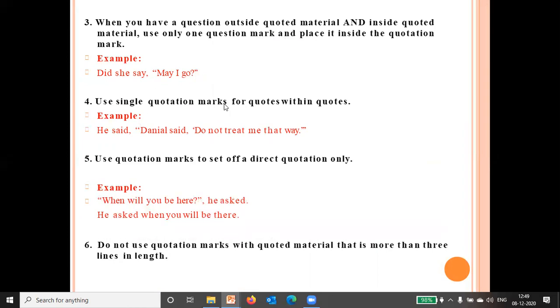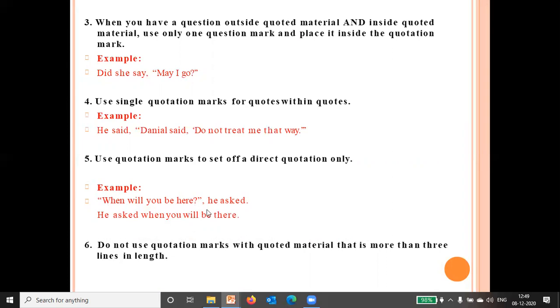Use single quotation marks for quotes within quotes. "Daniel said, 'Do not treat me that way.'" This is the first quotation, and then again there is a quotation within it, so we insert single quotation marks here. Use quotation marks to set off a direct quotation only, the direct words of a speaker. "When will you be here?" he asked. So when your sentence starts directly with quotation marks, you will use it in this way.